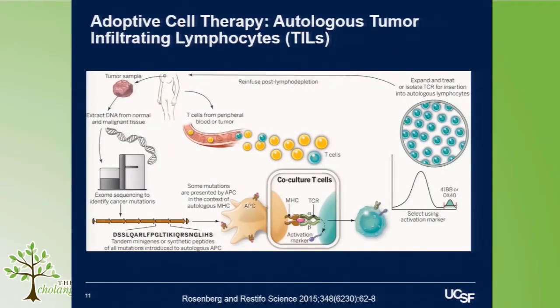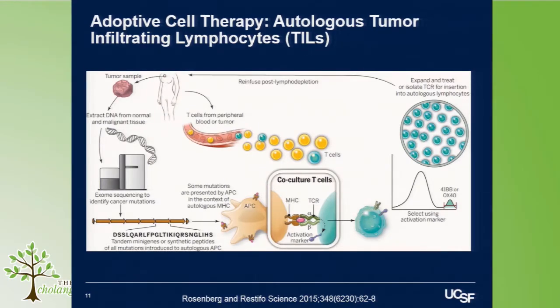So moving forward from that arena of using checkpoint inhibition, I think another fascinating approach is to take the same process, and instead of giving a checkpoint inhibitor to the whole body, take the cells outside of the body and try to engineer this reactivity in the lab, which is a strategy that's been pioneered by the Rosenberg lab at the National Cancer Institute called adoptive cell therapy, where a tumor is taken out of the body, a small amount in a surgery, and autoreactive T cells are identified that happen to respond to the tumor antigens.